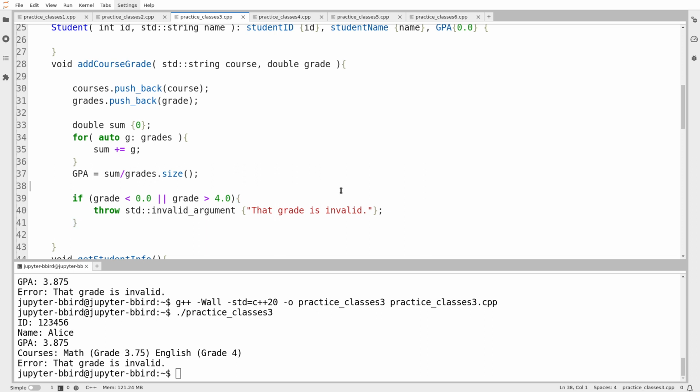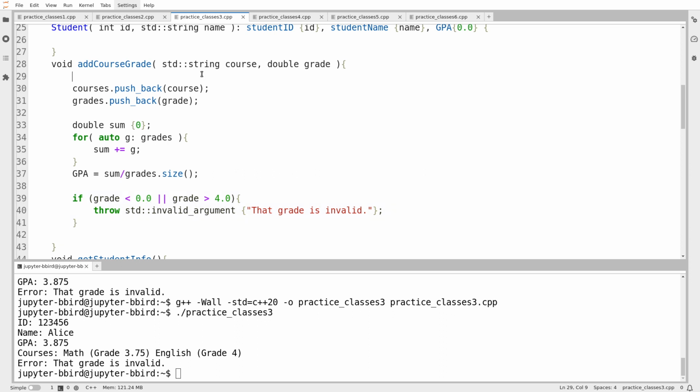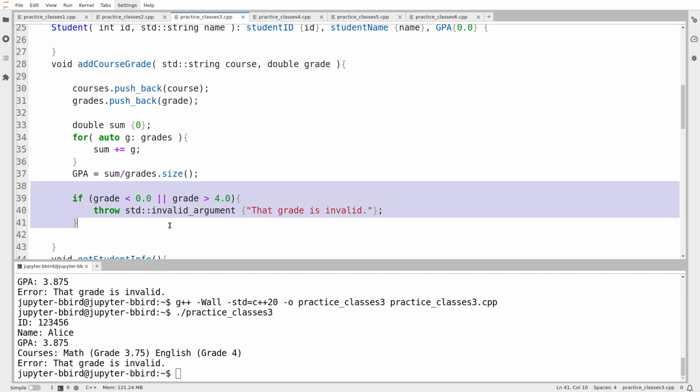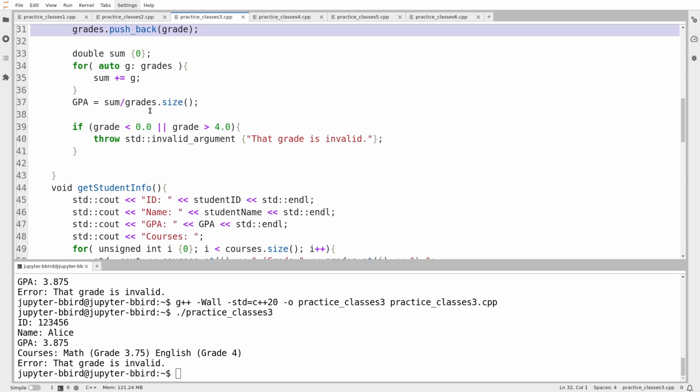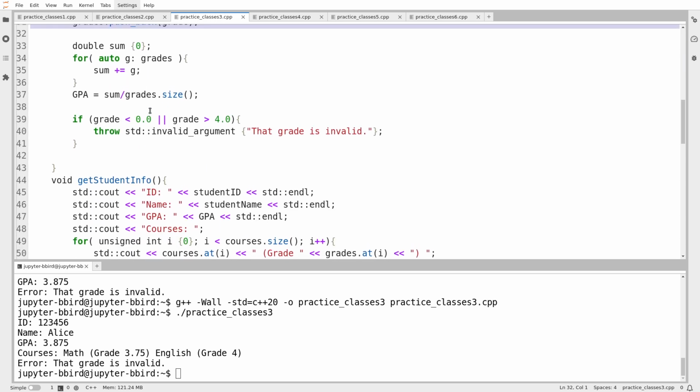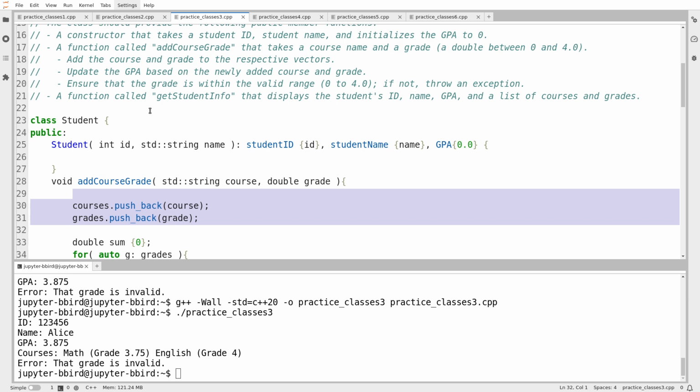I mean, ultimately, I can't see any situation where this is going to result in code that works better than if we had it up here. And I can see situations where this would make things worse. The worst one is if I call this function with an invalid grade, the invalid grade ends up stuck inside the grades array forever because there's no facility to remove grades in this exercise. Okay, that's one issue, a big one. This is a badly designed class for that reason.